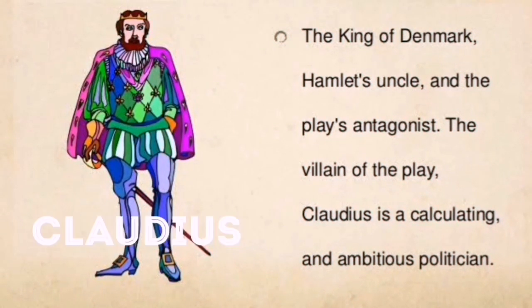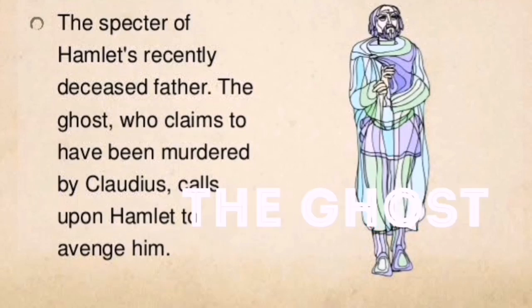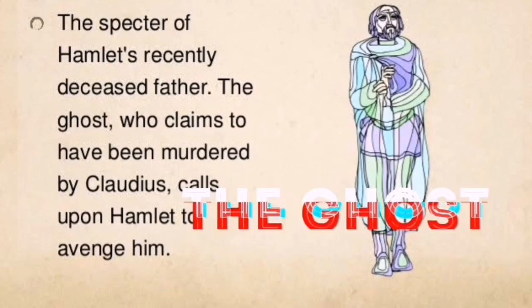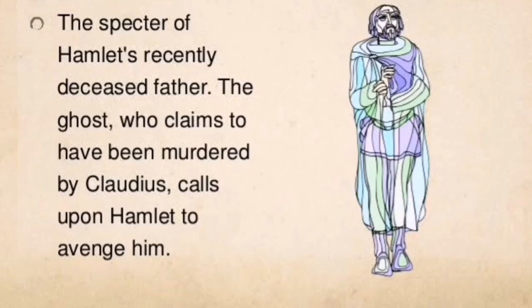Claudius, the King of Denmark, Hamlet's uncle and the play's antagonist, the villain of the play. Claudius is a calculating and ambitious politician. The Ghost, the spectre of Hamlet's recently deceased father, who claims to have been murdered by Claudius, calls upon Hamlet to avenge him.